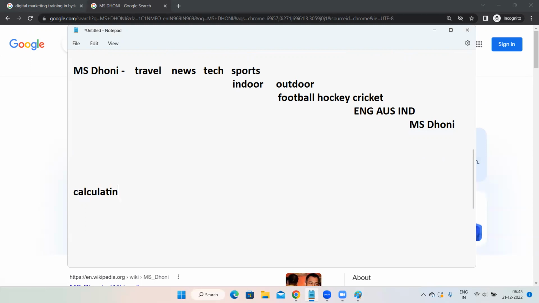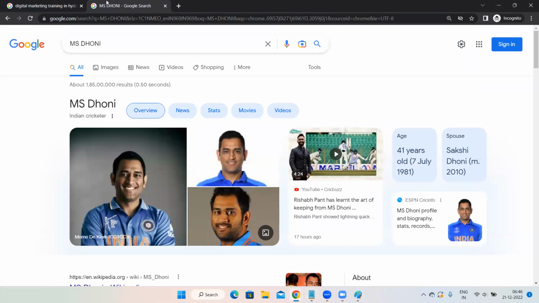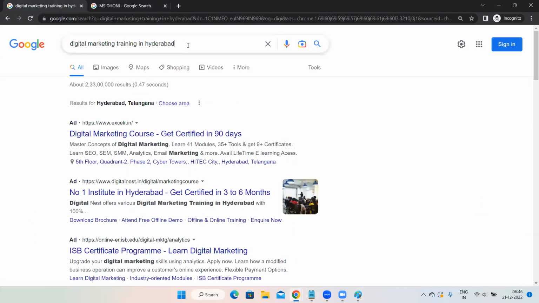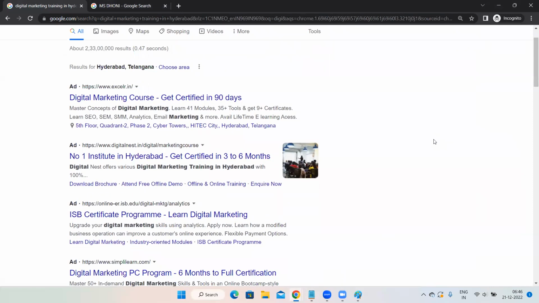Next, calculating relevancy. Suppose your website is a digital marketing website and my website is also a digital marketing website. We both want to show our website on top of SEO for the keyword digital marketing training in Hyderabad. Then who should appear on top? You should appear or I should appear?